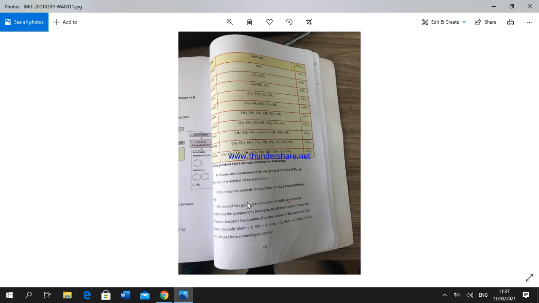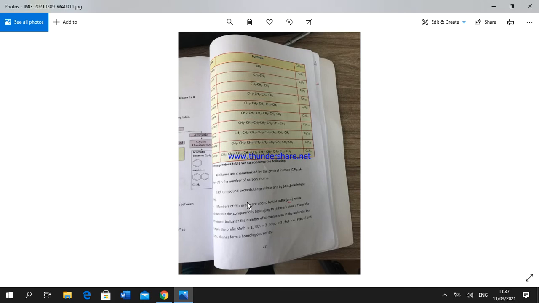While unsaturated aliphatic hydrocarbons may contain a double bond or a triple bond, linked between carbon atoms. Examples of hydrocarbon compounds that contain a double bond are alkenes, while alkynes contain a triple bond between carbon atoms. Examples of alkenes: ethene or propene, while examples of alkynes: ethyne or propyne.